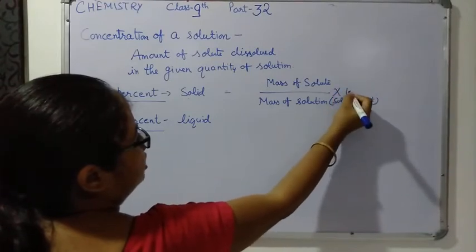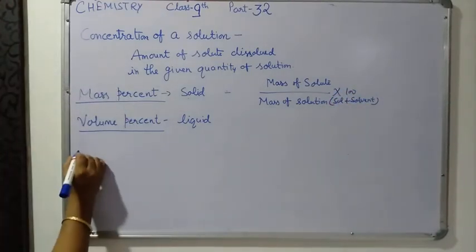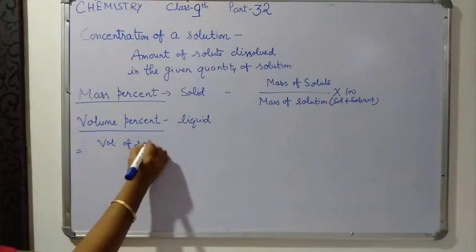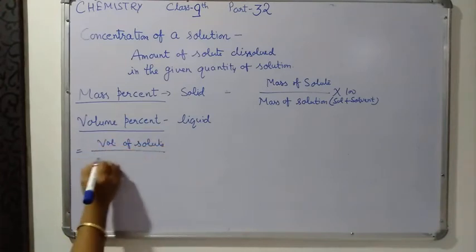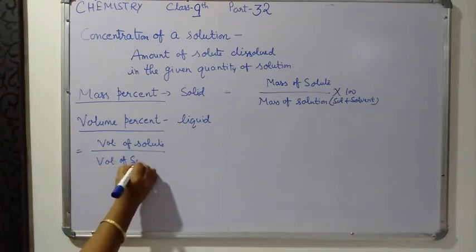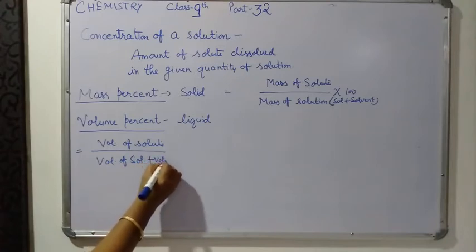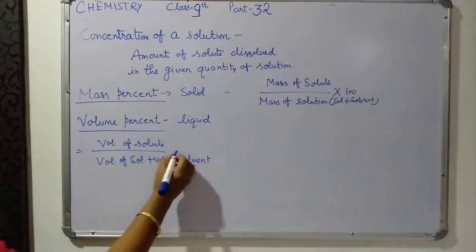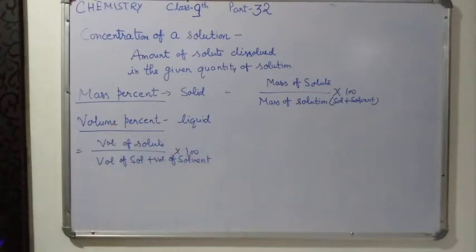And volume percent is equal to volume of solute upon volume of solute plus volume of solvent, means volume of solution, into 100. With the help of these two formulas you can get the concentration of a solution, mass percent and volume percent.